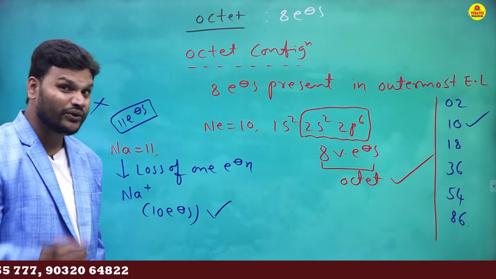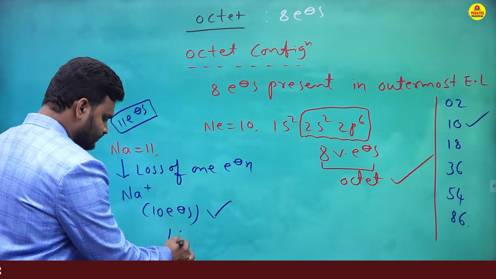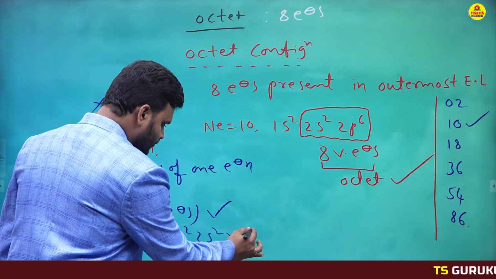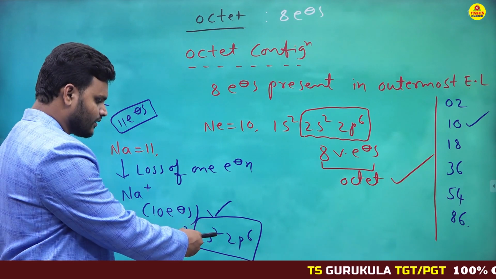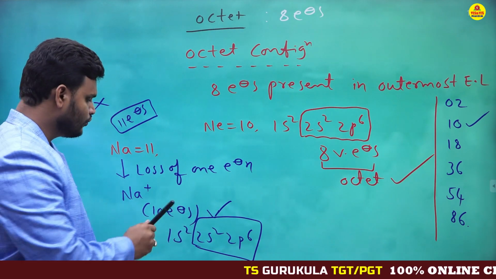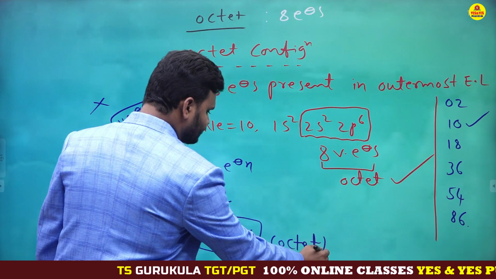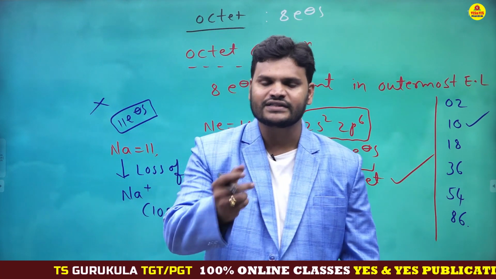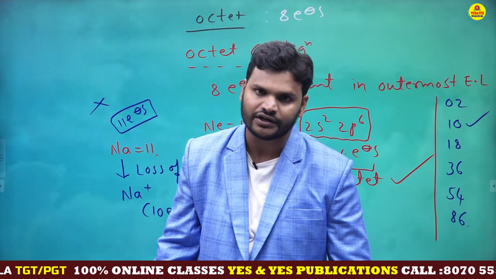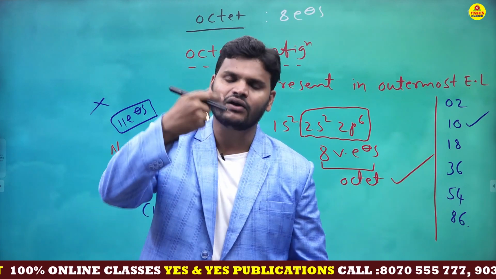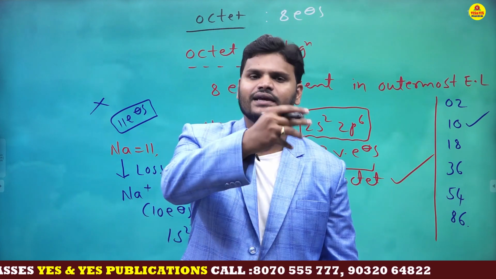Here you need to understand one important point. First write down the electronic configuration for Na plus: 1s2, 2s2, 2p6. These are the valency electrons. Total how many valency electrons? 2 plus 6, 8. That means this one has an octet configuration. Is it clear, my dear students? What is octet configuration? If the valency shell contains 8 electrons, that is called octet configuration. Every atom tends to attain octet configuration by sharing electrons, losing electrons or gaining electrons.